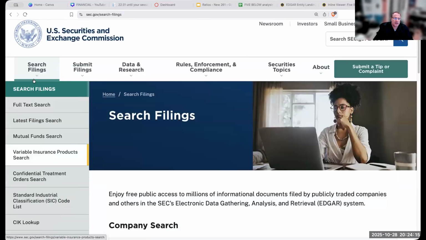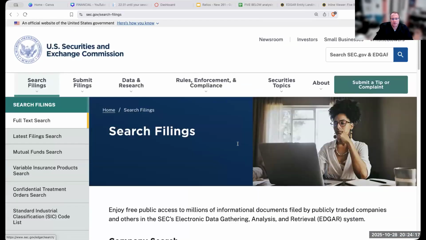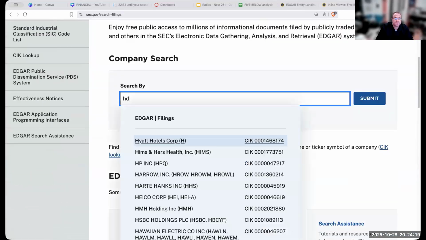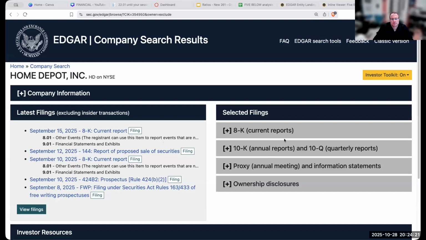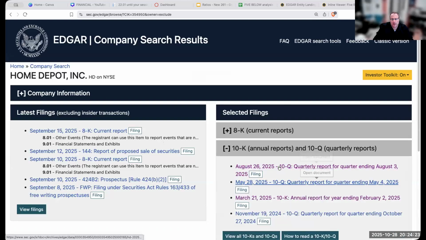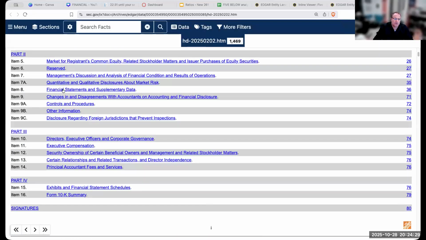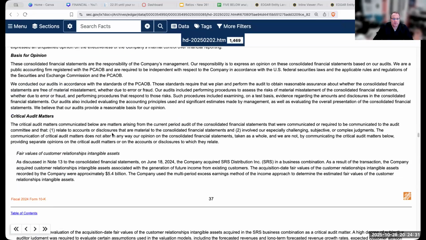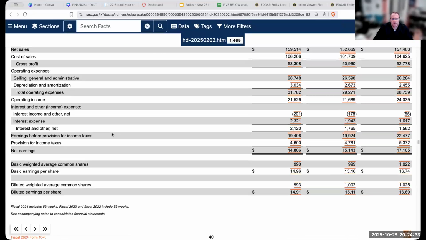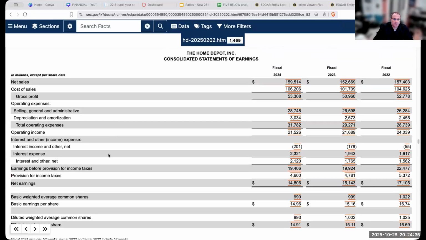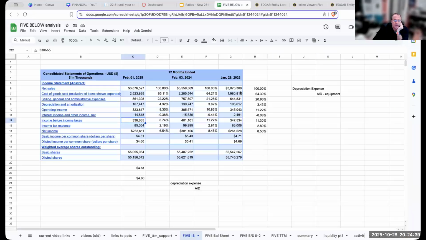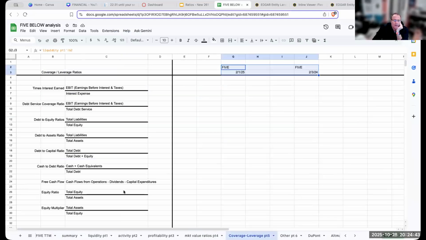So if I look up our friends at the Home Depot, what you're going to notice is the interest coverage ratio for the Home Depot, as I pull up their financials.